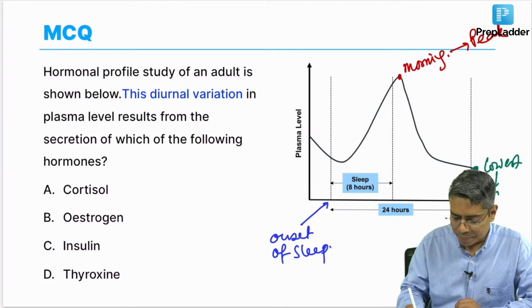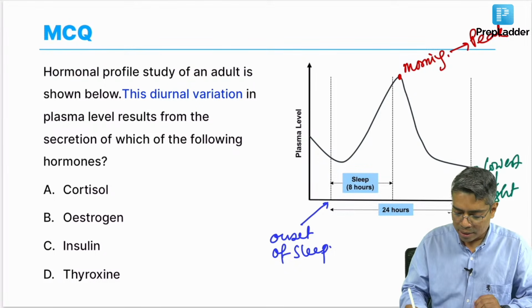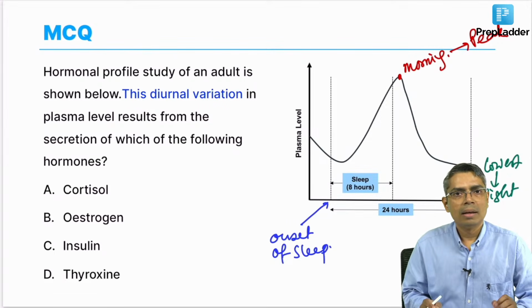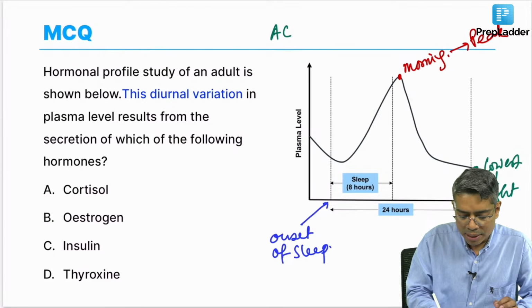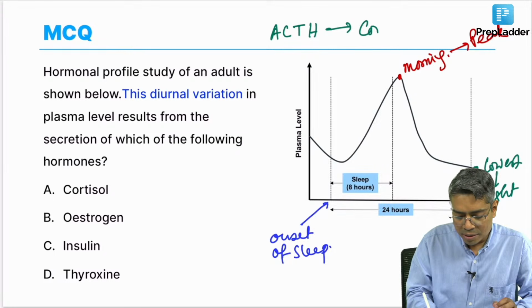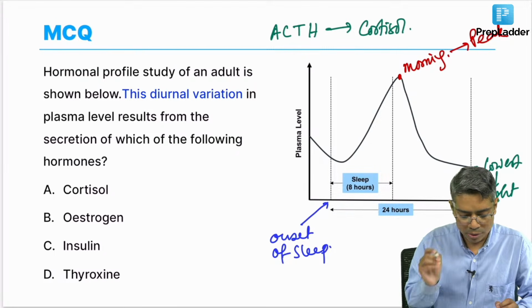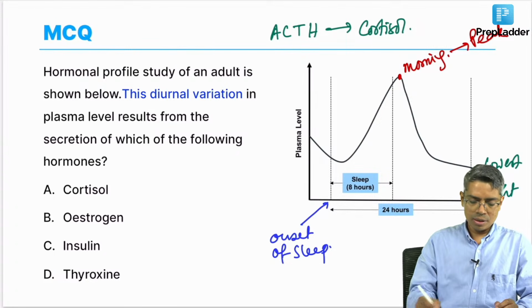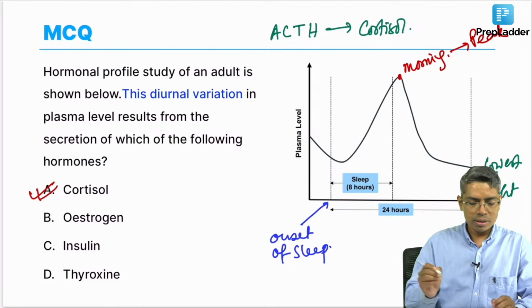So, this is typical of diurnal secretion of hormone, and diurnal secretion is followed by ACTH, and because ACTH follows the diurnal secretion, the cortisol will also follow diurnal variation. So, the answer of this question will be cortisol.